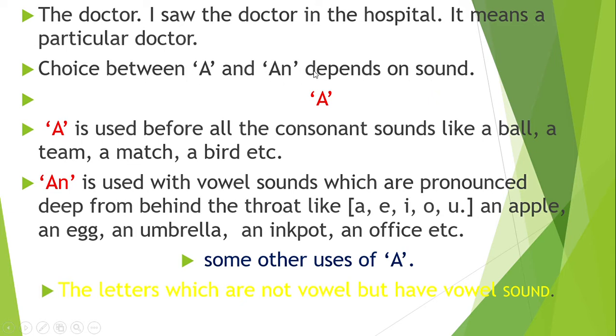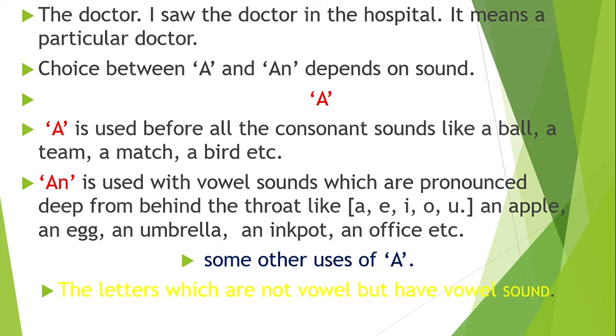Look, it depends on the sound, whether you should use A or N. Let's see first of all A. A is used before all the consonant sounds, like a ball, a team, a match, a bird. So these are consonant sounds. B is a consonant sound, T is a consonant sound, M is a consonant sound, B is a consonant sound.